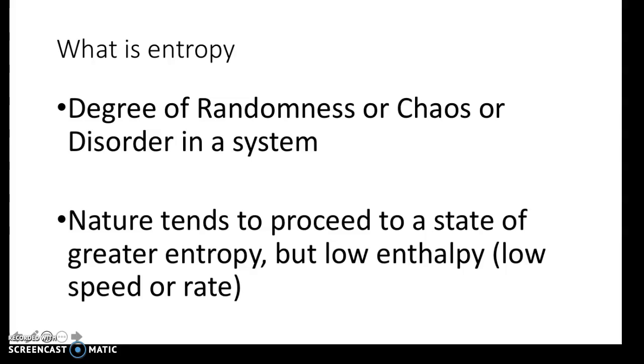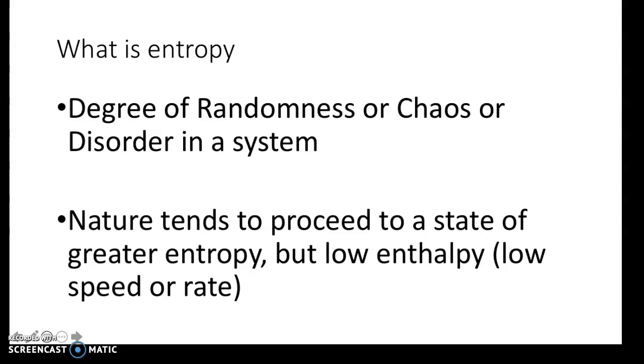Now, nature tends to proceed to a state of greater entropy and lower energy. Meaning, I want more disorder but I want less energy, or low speed or low rate. I want that all to happen.